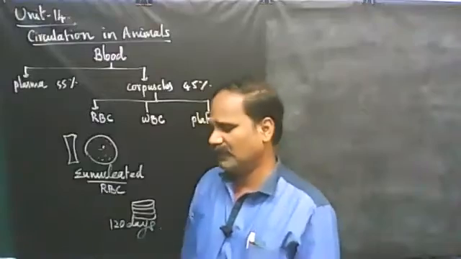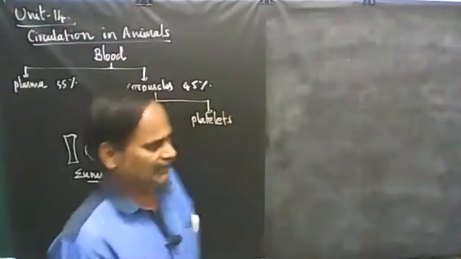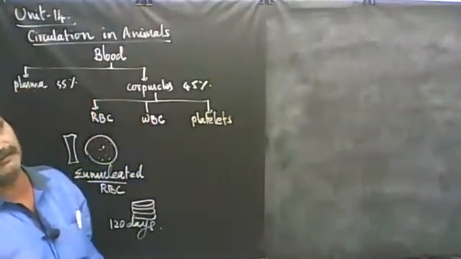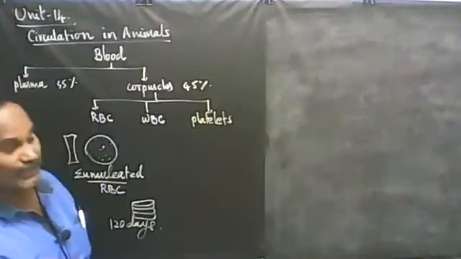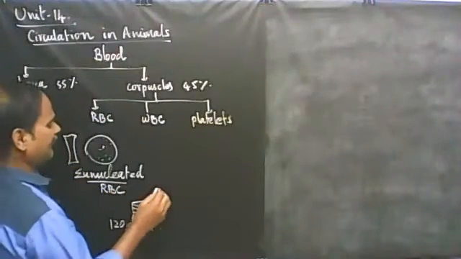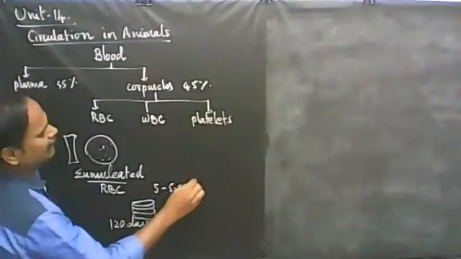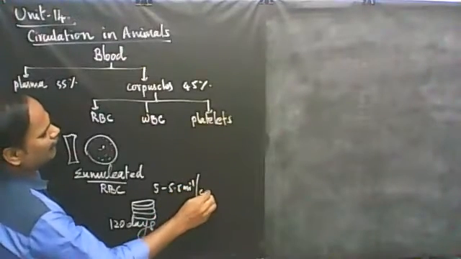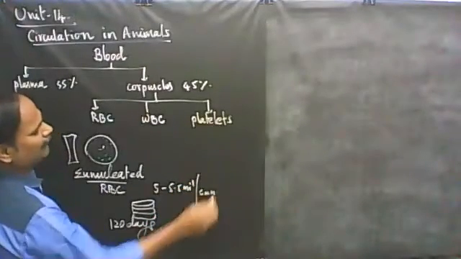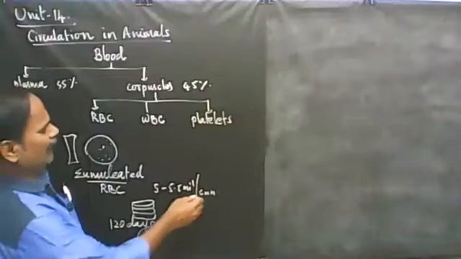Now, the RBC number is constant in our blood. For example, 1 cubic mm of blood contains 5 to 5.5 million RBCs.